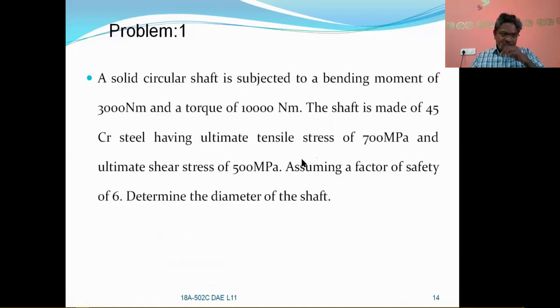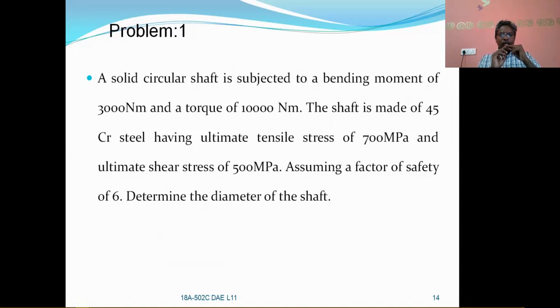Here is the problem: a solid circular shaft subjected to a bending moment of 3000 Newton meters. The given data is: one, the solid circular shaft; two, the bending moment of 3000 Newton meters; and also a torque of 10,000 Newton meters. Right? So the bending moment is given to you and the twisting moment, that is the torque, is also given to you, and the shaft is made of